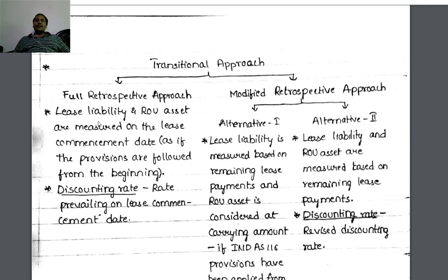First one, lease liability and right of use of asset are measured on the lease commencement date, within brackets, as if the provisions are followed from the beginning.